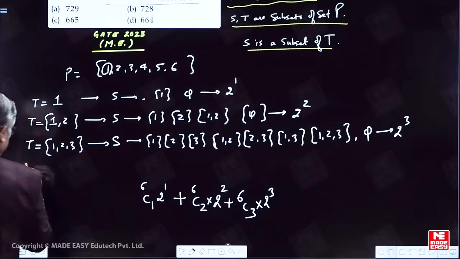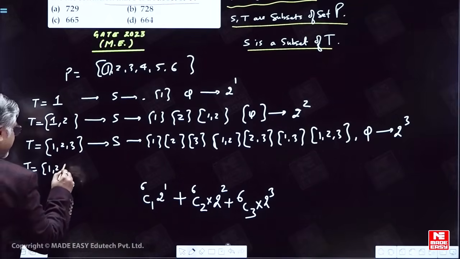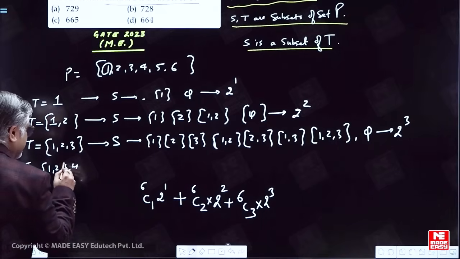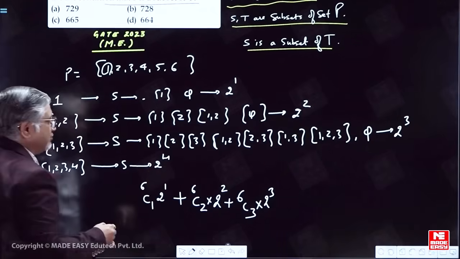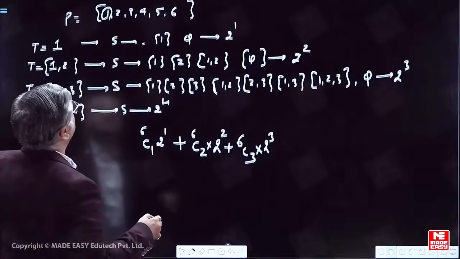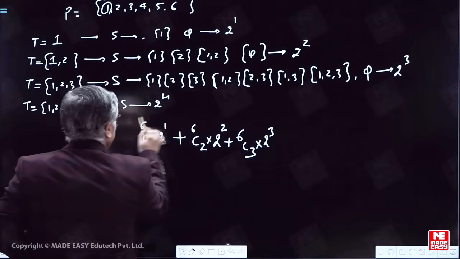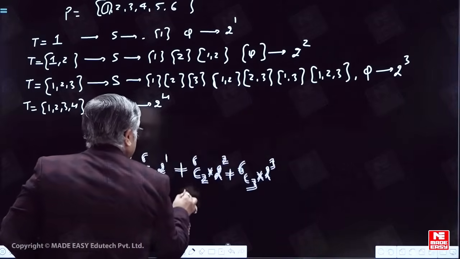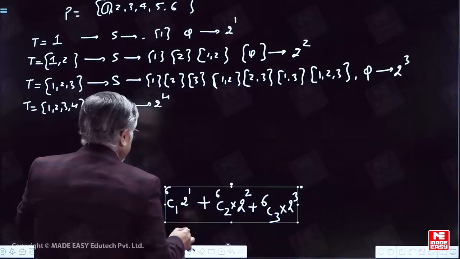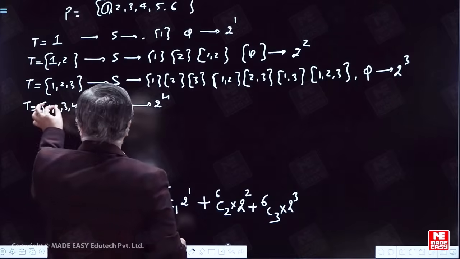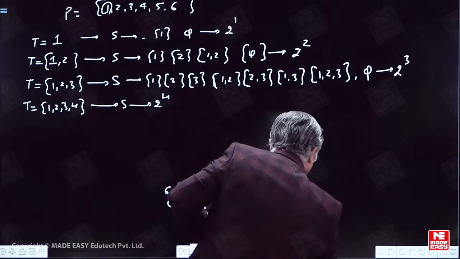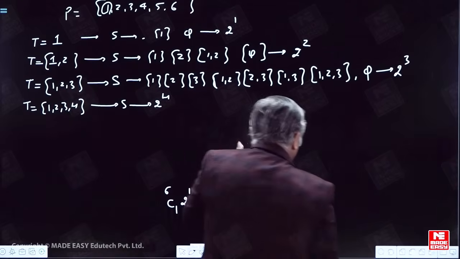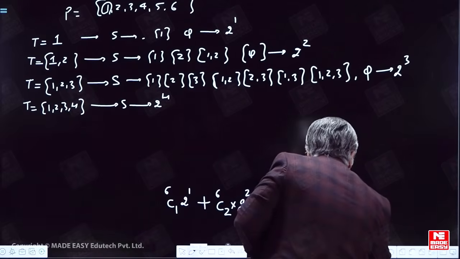If I take T as any 4 elements, first of all I have to select which 4 elements, and for them S can have 2 power 4 values, and so on. Let me bring it here and take this complete thing over here so that I will be well able to explain. Now, any 4 elements from P can be selected in 6C4 ways, and for each of them, S can take how many subsets?